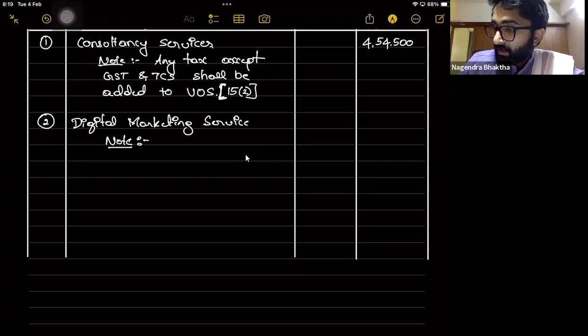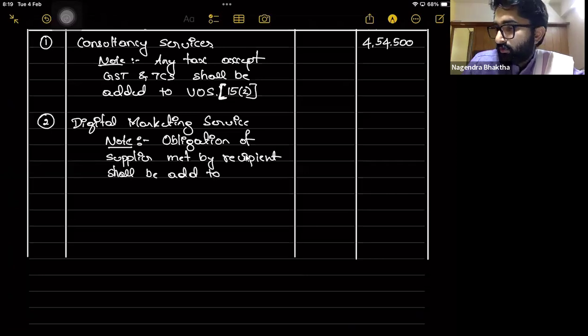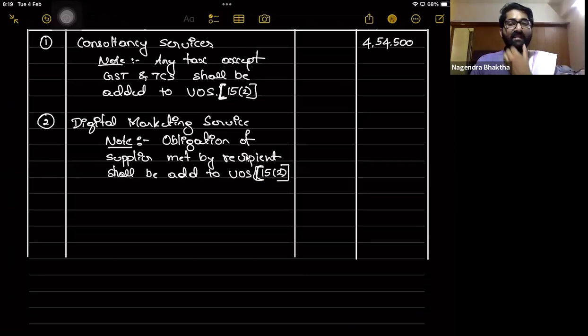Note that obligation of the supplier met by recipient shall be added to value of supply as per section number 15 subsection 2. So the right answer is 3 lakhs. Don't write 2,75,000. It has to be included.